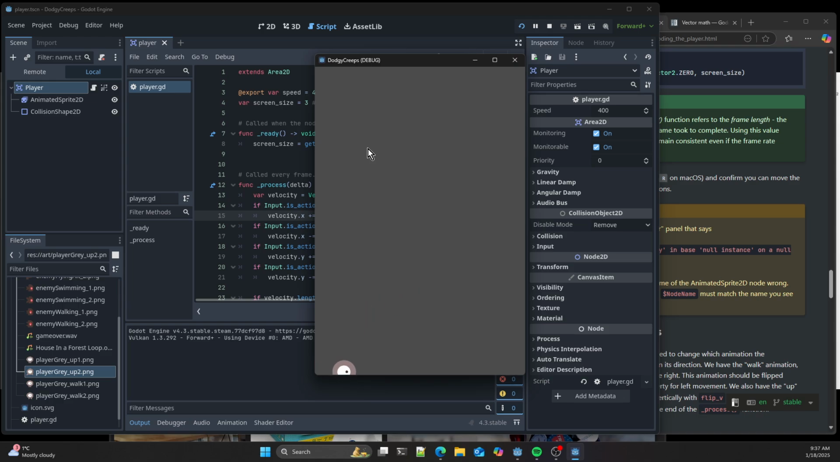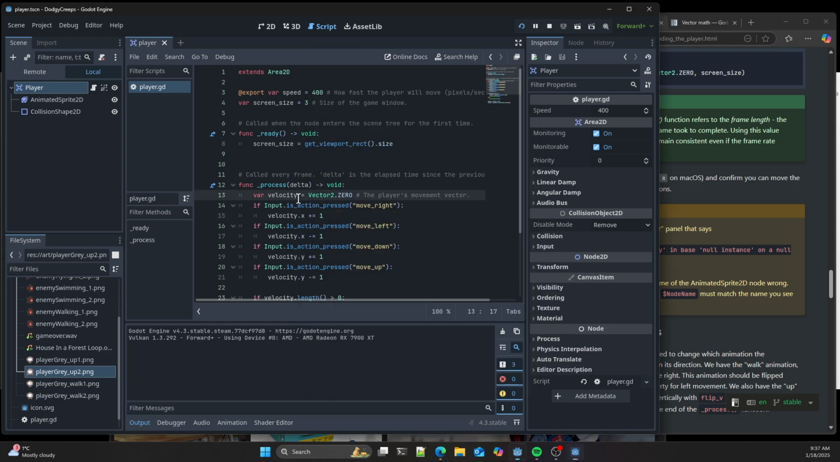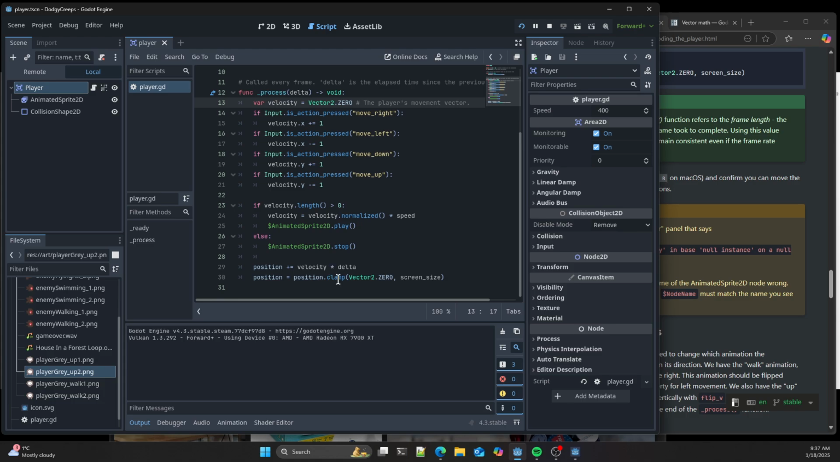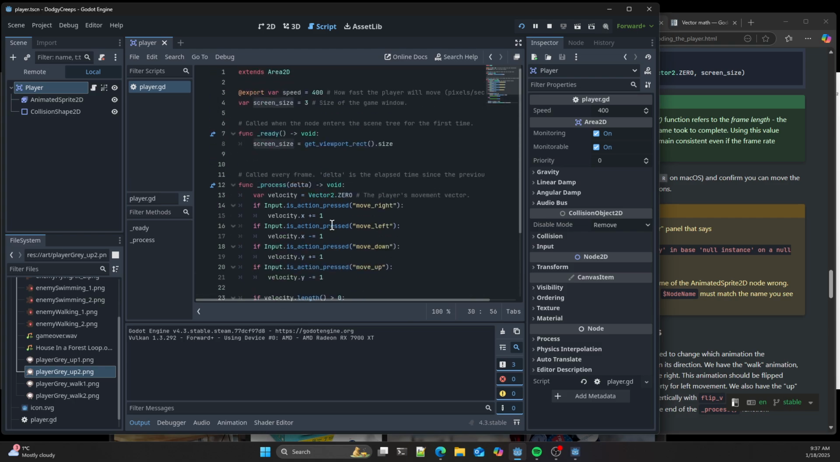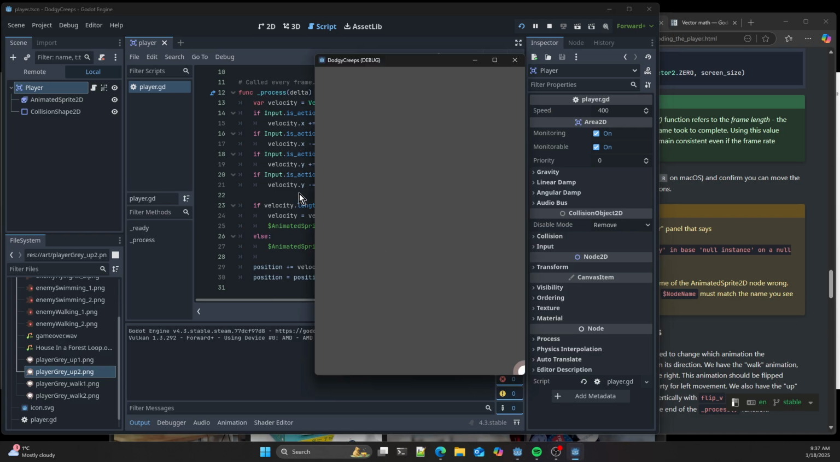And I'm clamped, so I can't go off the screen. So if you go into that, this is basically saying clamp, as in don't allow the value of that position to be anything outside of the ranges of vector zero and the screen size, which we grabbed when we initialized, the size of the viewport. So that means that we can't move off screen.